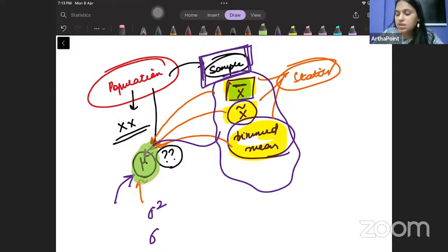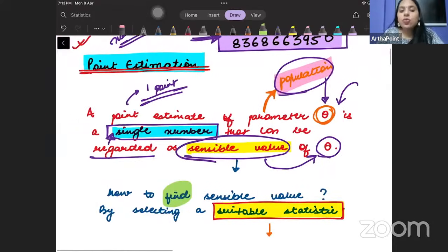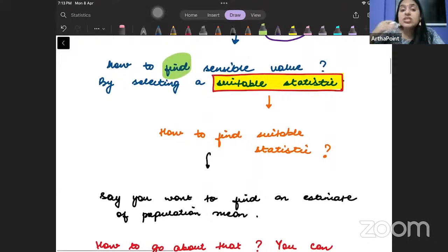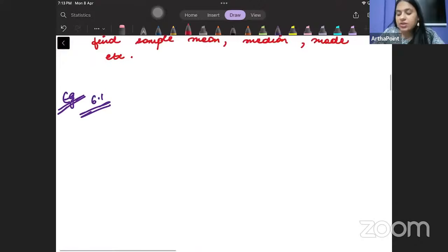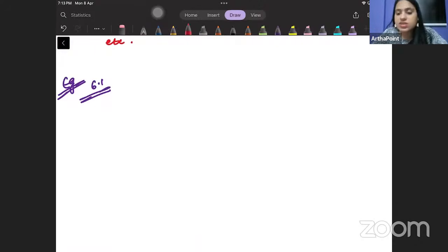या पॉपुलेशन के मीन को ना सैंपल के मीडियन से निकालो, या पॉपुलेशन के मीन को ट्रिम्ड मीन से निकालो. How will I go ahead and how will I know what is a suitable value? सूटेबल क्या है मेरे लिए, सेंसिबल क्या है मेरे लिए? How will I go ahead and how will I find that thing, that what is sensible for me, right? So the answer to this is that we can use a method to find out the sensible value. हम एक तरीका यूज कर सकते हैं sensible value निकालने का.